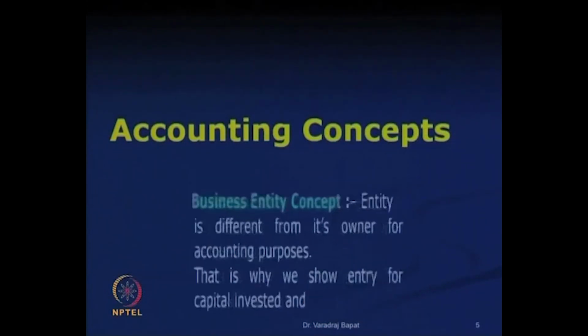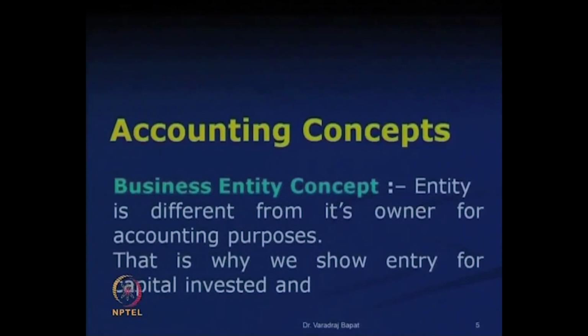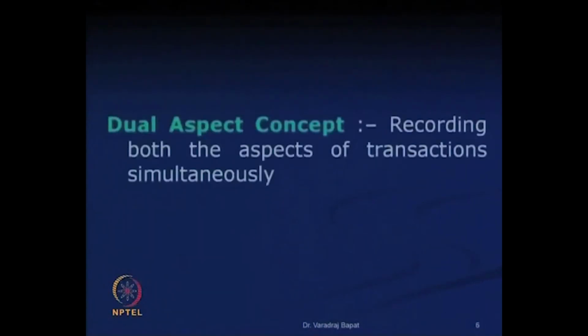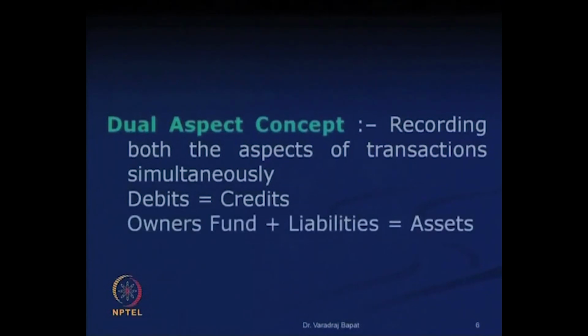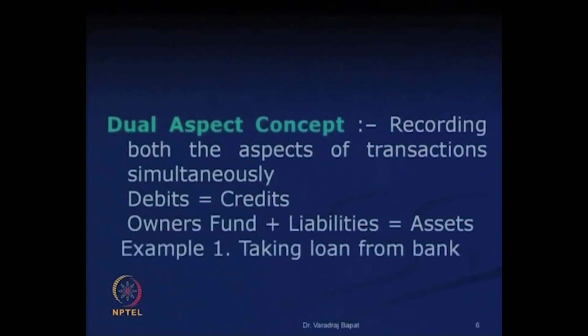Now, let us see the business entity concept which we have already discussed last time, that the owner is different from the business, that is why we make entries for capital invested. The next is dual aspect concept. In dual aspect concept, both aspects of transactions are recorded separately. In accounting terminology, they are known as debits and credits. So, debit should be equal to credits. We have also seen there is a balance sheet equation wherein owner's fund plus liabilities is equal to assets. So, let us see two examples.